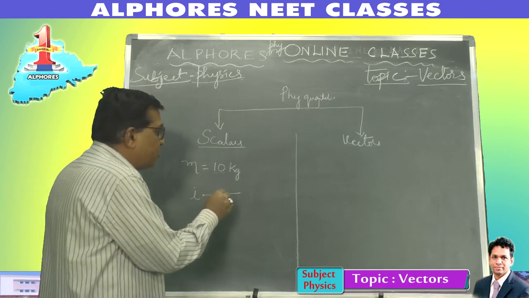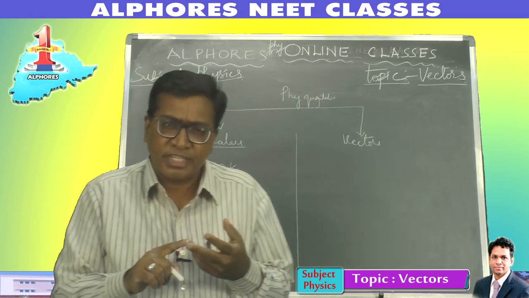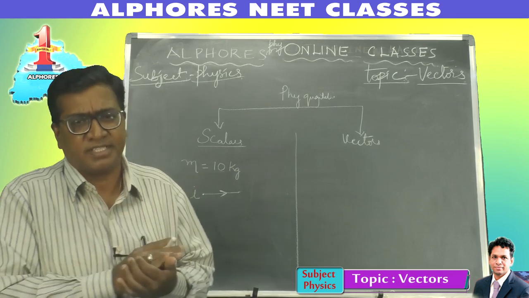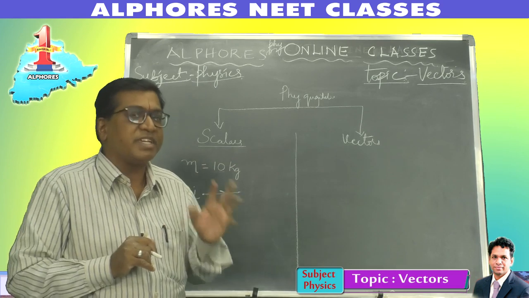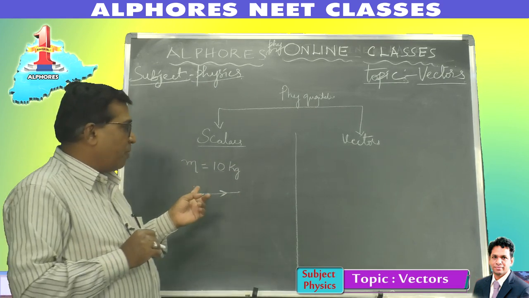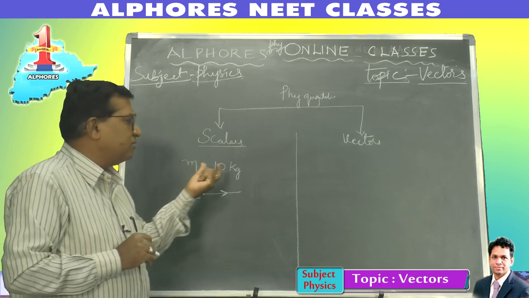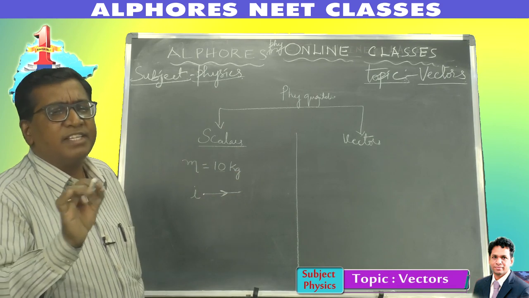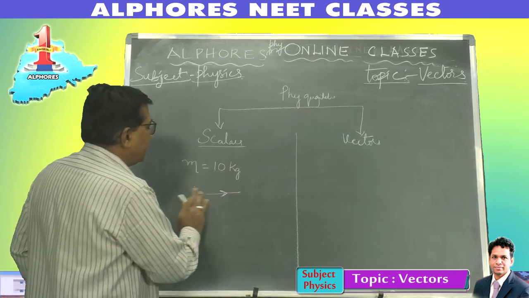Velocity of light even possesses direction. Electric current, velocity of light, pressure, surface tension: these scalar quantities possess direction, but their direction is of no importance, no significance. So there are some directional scalars which have magnitude, unit, and even some specified direction, but the direction is only according to convention. It's not based on the physical quantity itself.